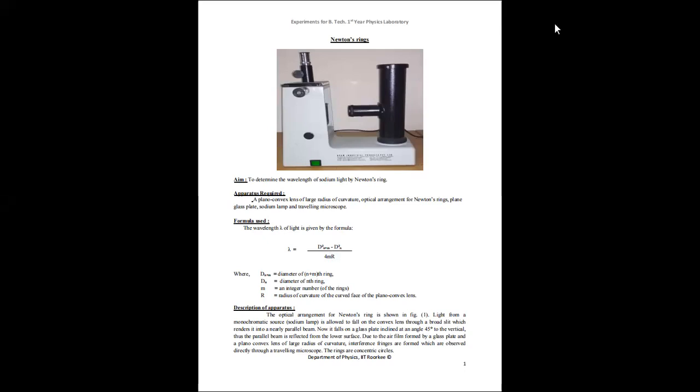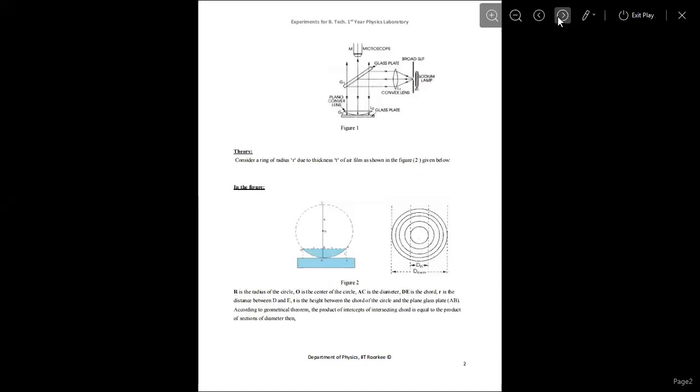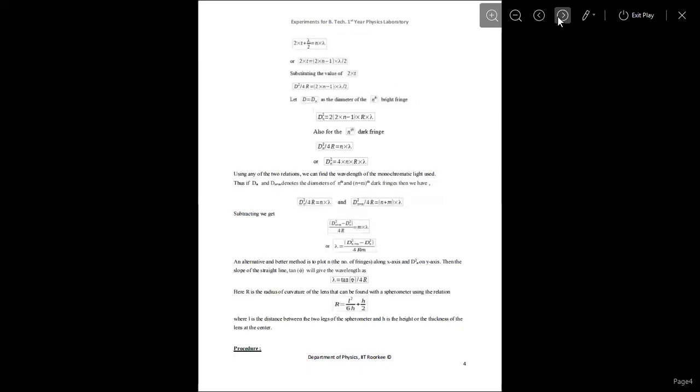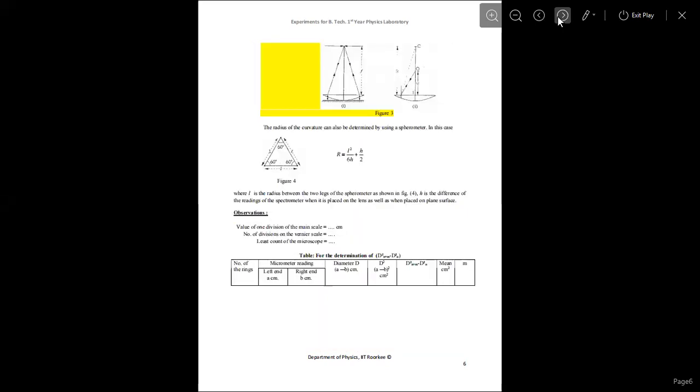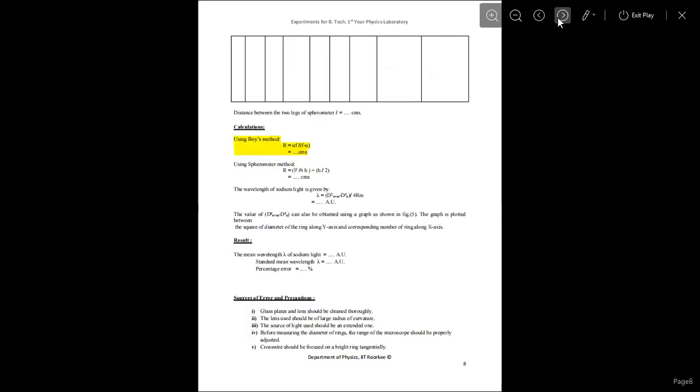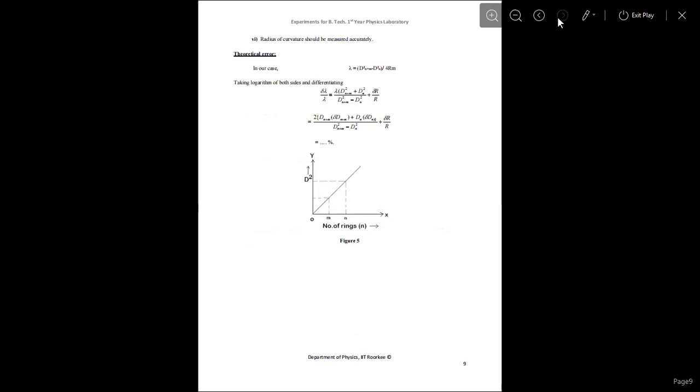This is the theory, and this is the experiment theory. So we can use a different procedure. Okay, this is the observation table to determine the Newton ring R. Okay, theoretical error will be like this.